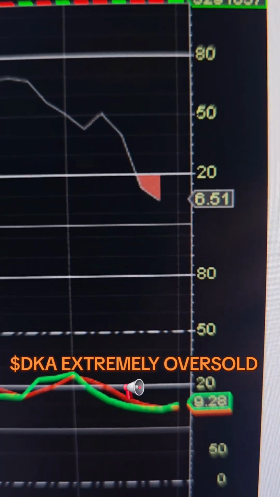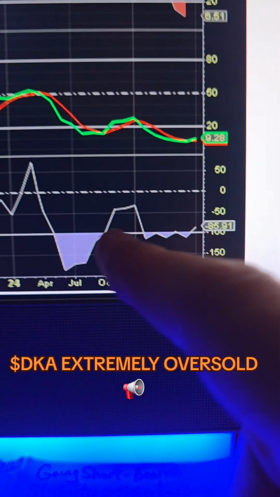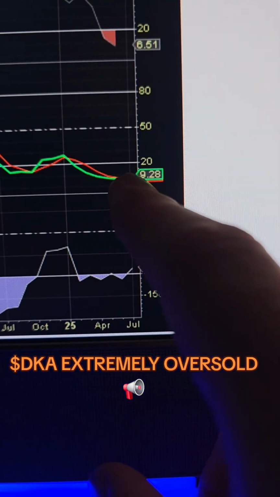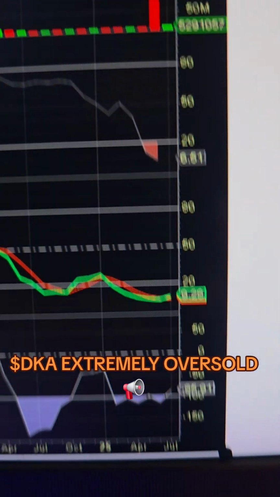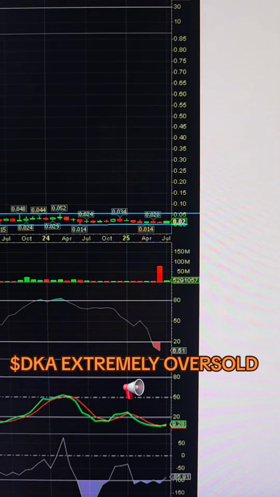It's 6.51. See the big volume on that bar too on the monthly? CCI came up from that low. It's coming up. You can see a slight little move on stochastics. So, yeah, it's looking promising, longer term here.